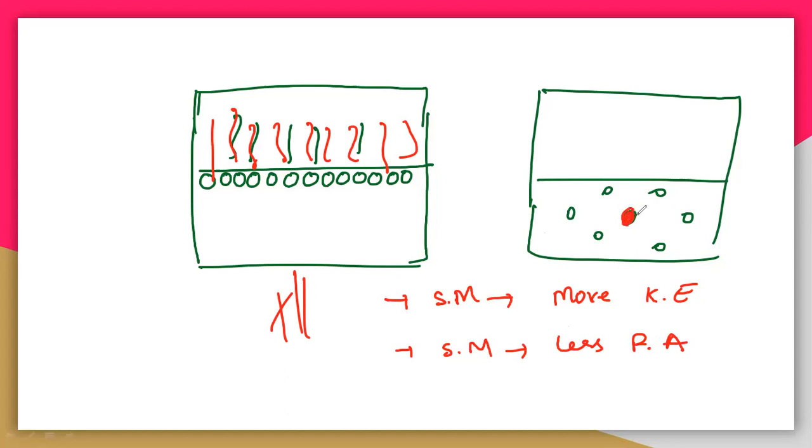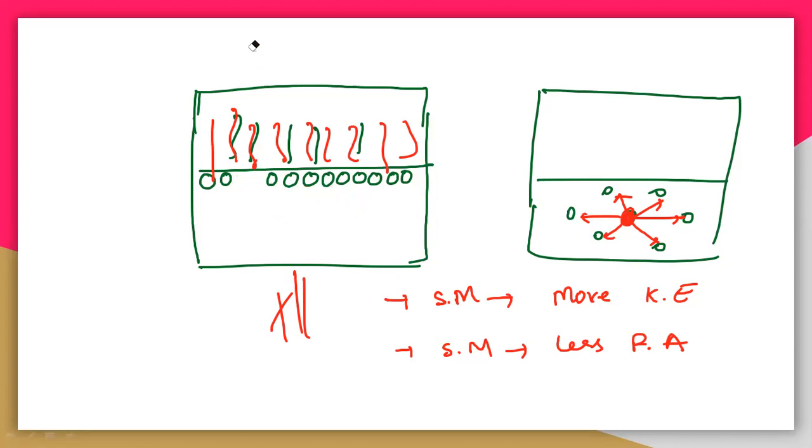It has a certain amount of attraction with this molecule, this one, and this one. So this bulk molecule has a certain force of attraction with all the other molecules. But this surface molecule has attraction only with the downside molecules.